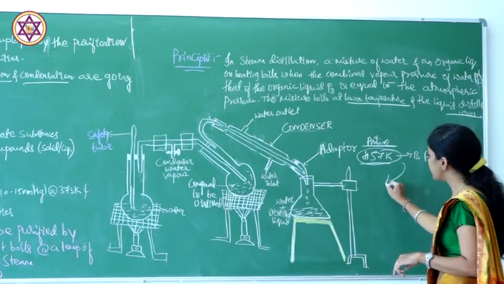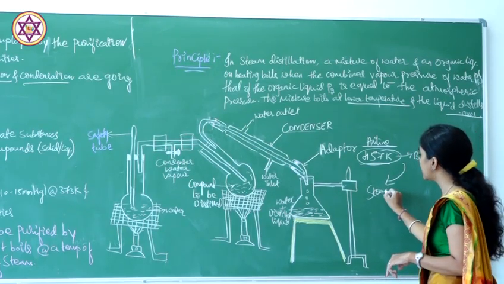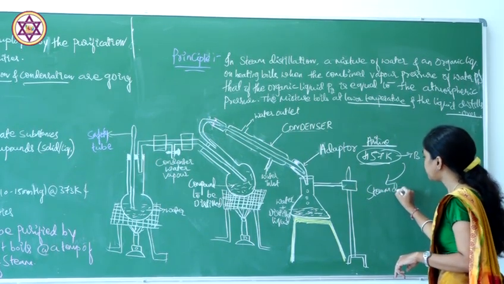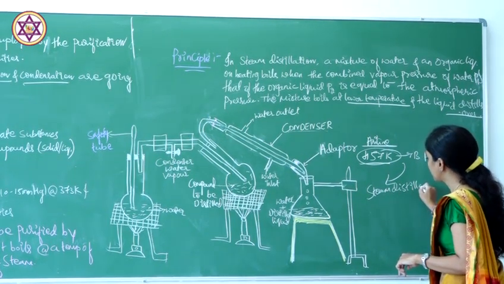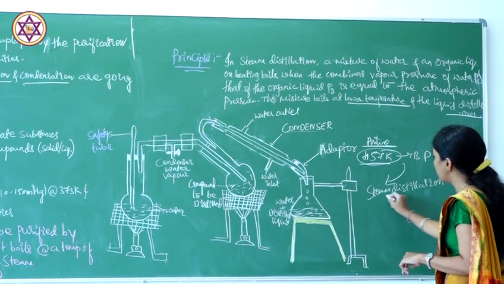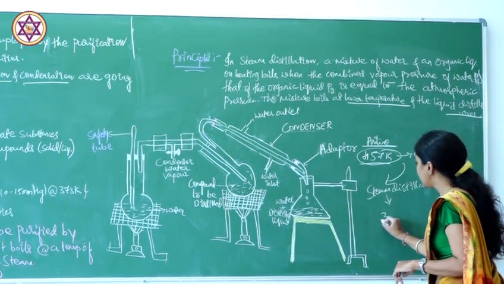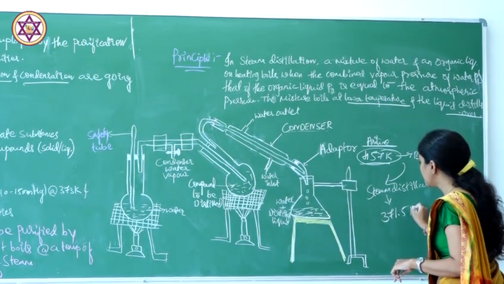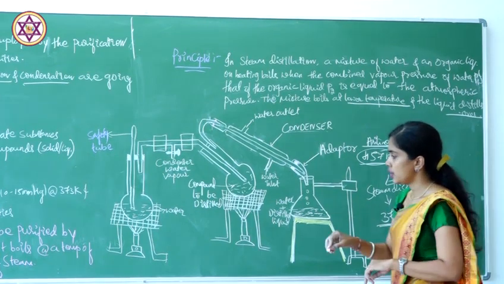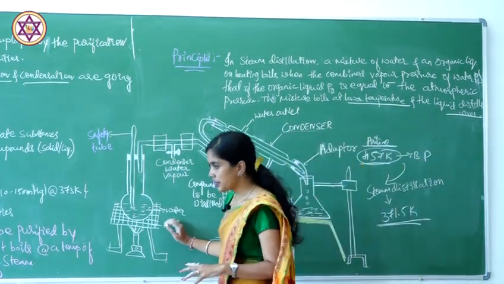But in this steam distillation method, it will start to boil at a temperature of what? 371.5 Kelvin only.